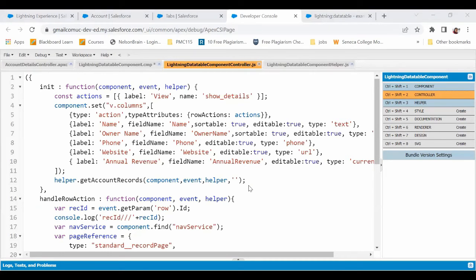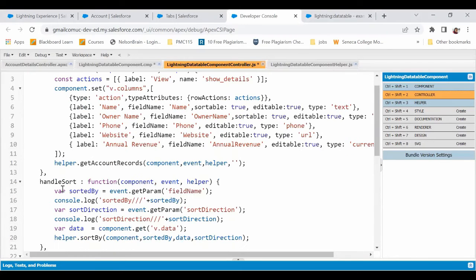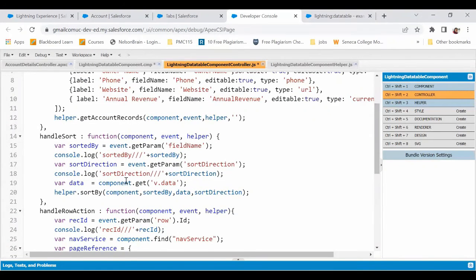Now, the next thing that we are going to do is, on sort, we have written a method called handle sort, right? So let's add that method called handle sort. So here we go. This is our on sort method, handle sort method, sorry. Now what will happen here is the moment you click on that arrow and do sorting, that particular field name will get extracted, and we'll store it in sorted by.